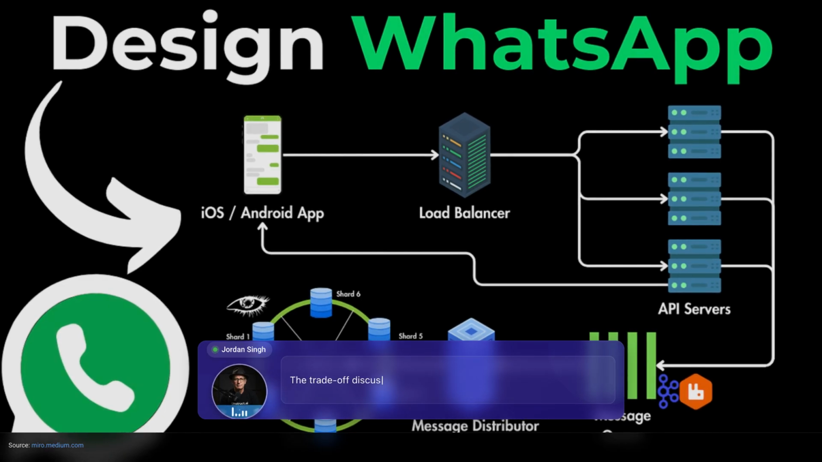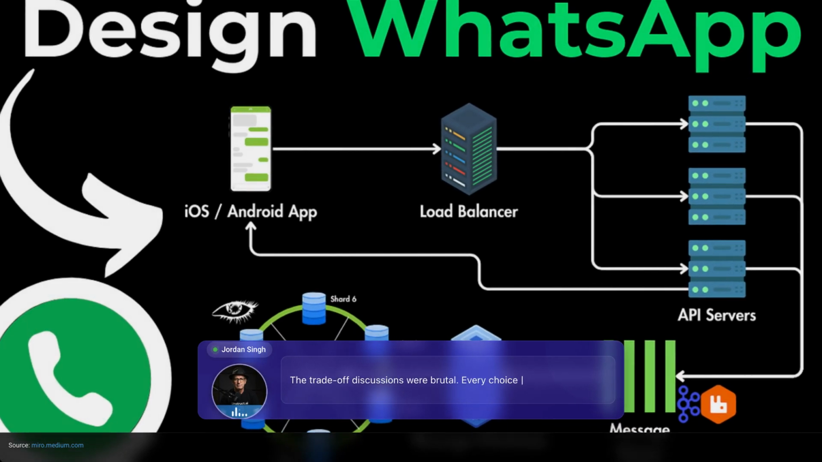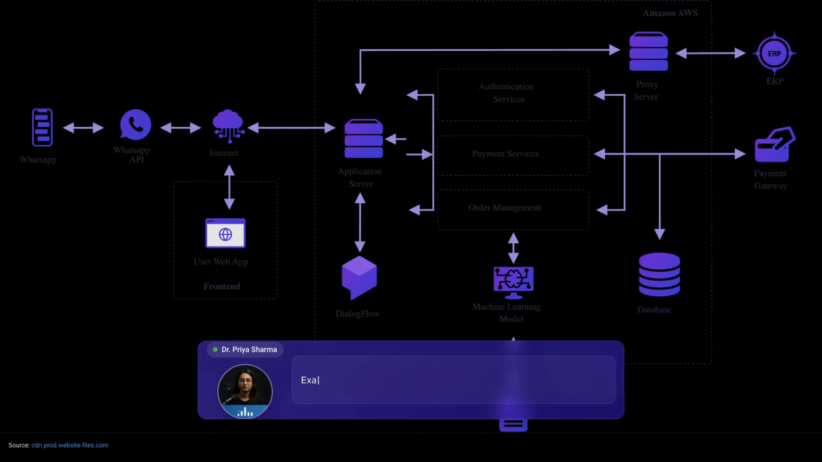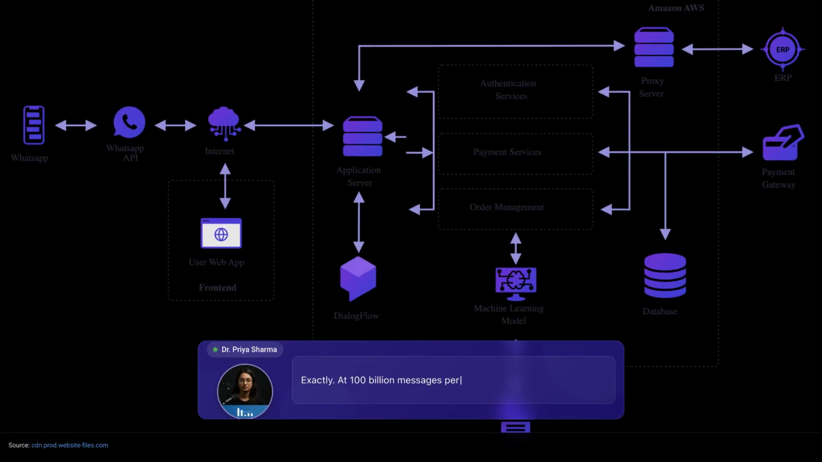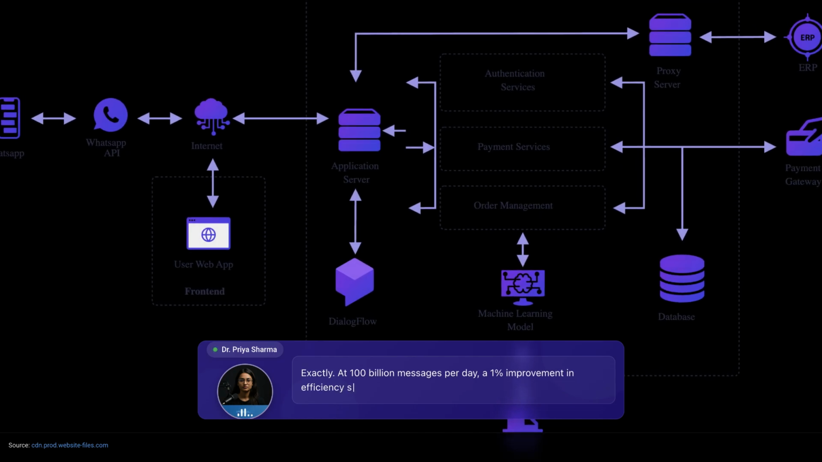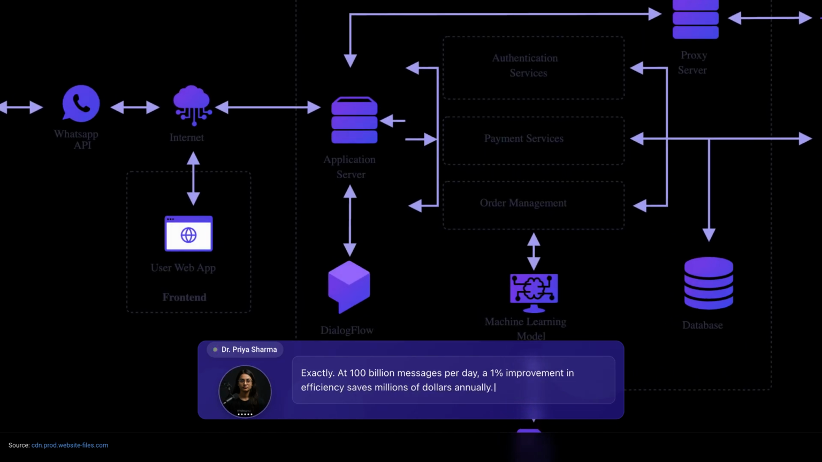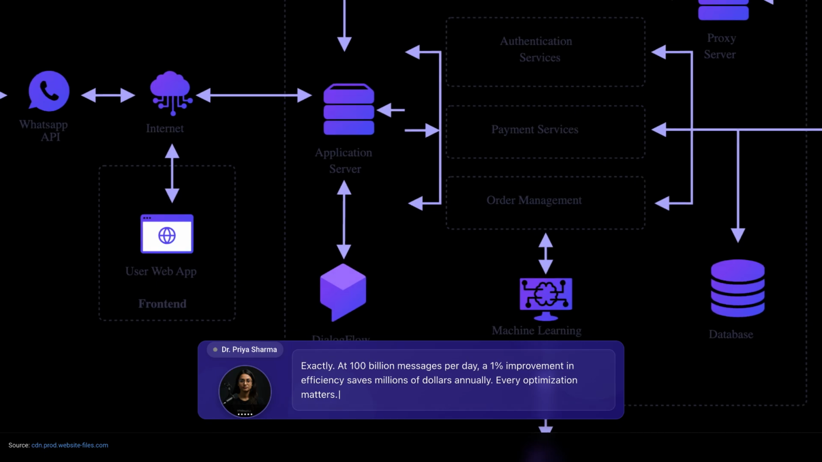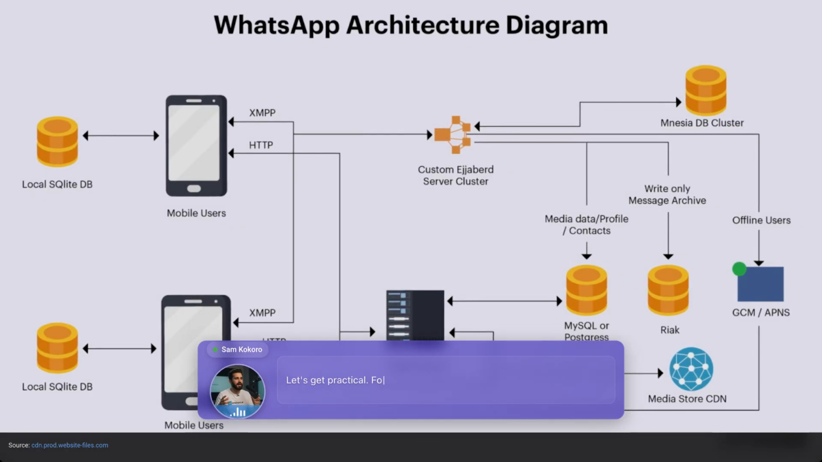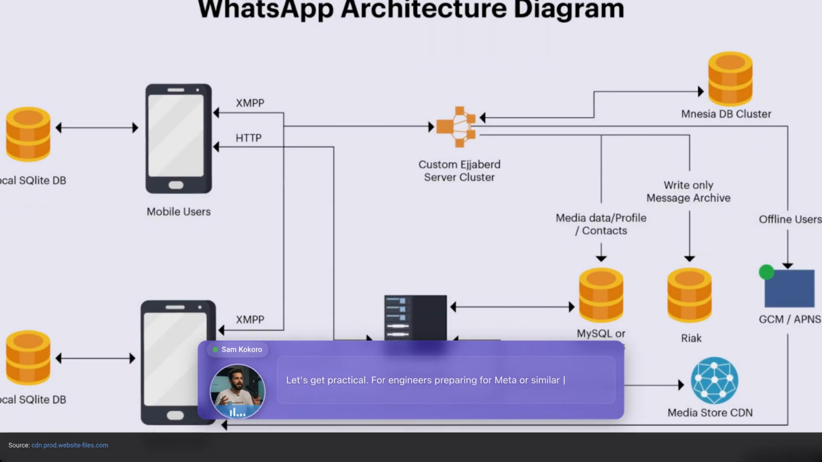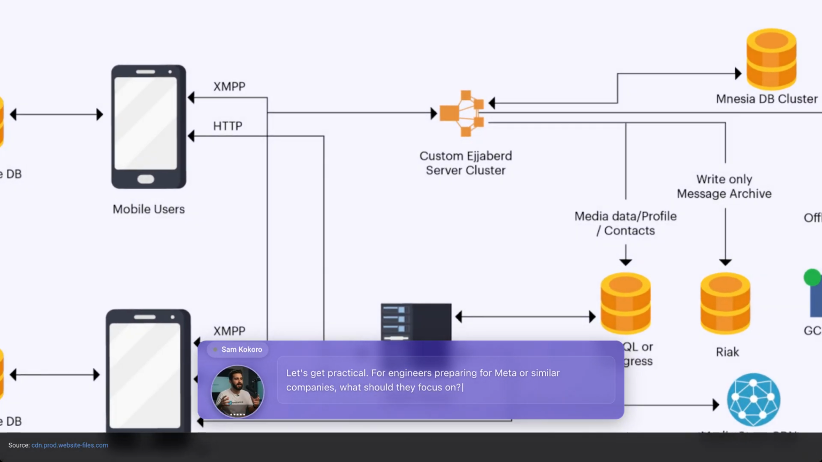The trade-off discussions were brutal. Every choice has consequences at WhatsApp scale. Exactly. At 100 billion messages per day, a 1% improvement in efficiency saves millions of dollars annually. Every optimization matters. Let's get practical. For engineers preparing for Meta or similar companies, what should they focus on?